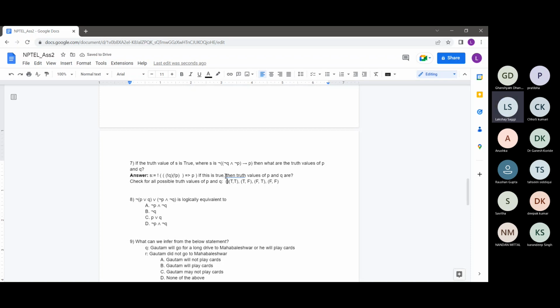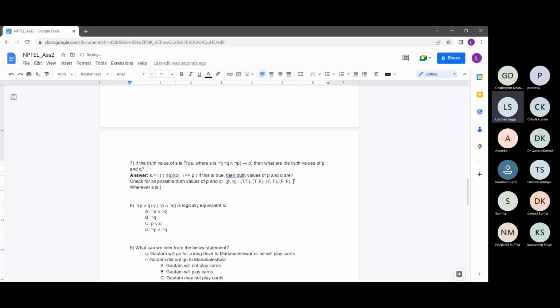It's really the same. If P, Q corresponds to these, we can check for all these pairs, in which of these pairs the value of this compound statement, this S, is coming out to be true. Wherever S comes out to be true, those are the possible values. Wherever S is true, it will be a possible value for the pair P comma Q.